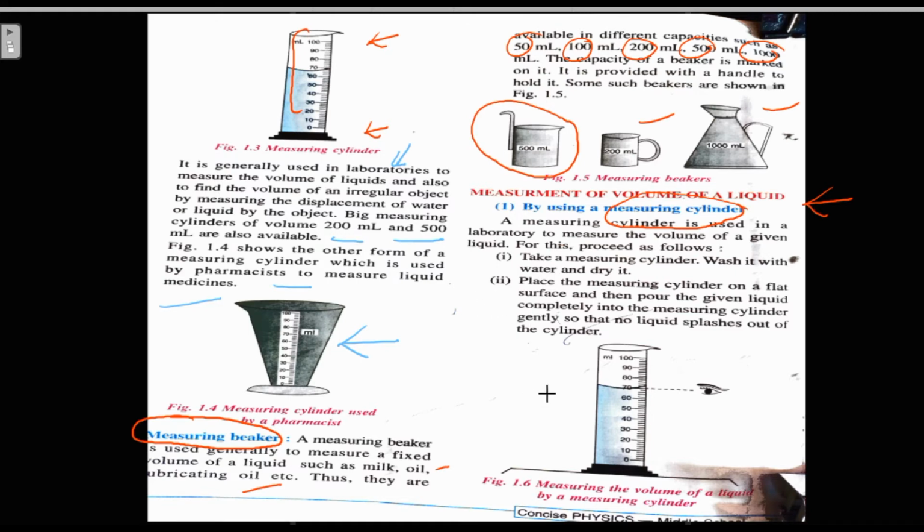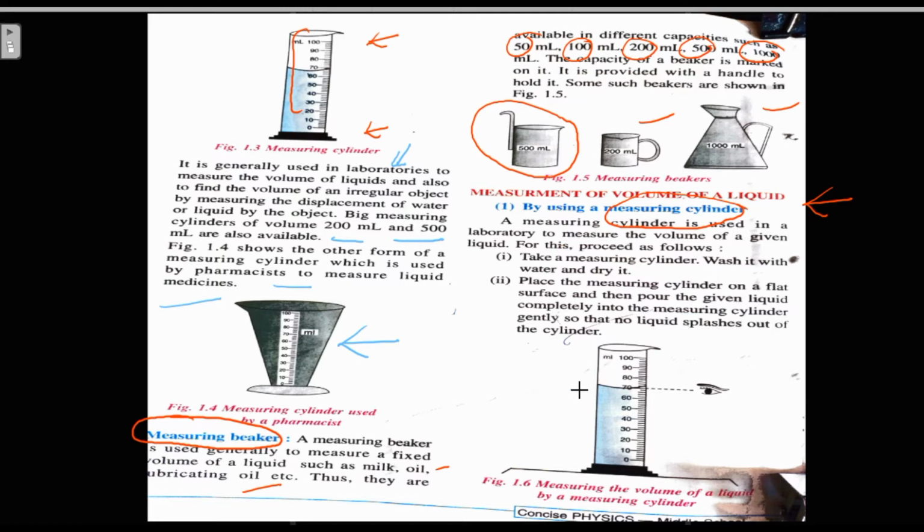Place the measuring cylinder on a flat surface so that you see the good level of the liquid that will be poured in it. Pour the given liquid completely into the measuring cylinder gently so that no liquid splashes out of the cylinder, right?